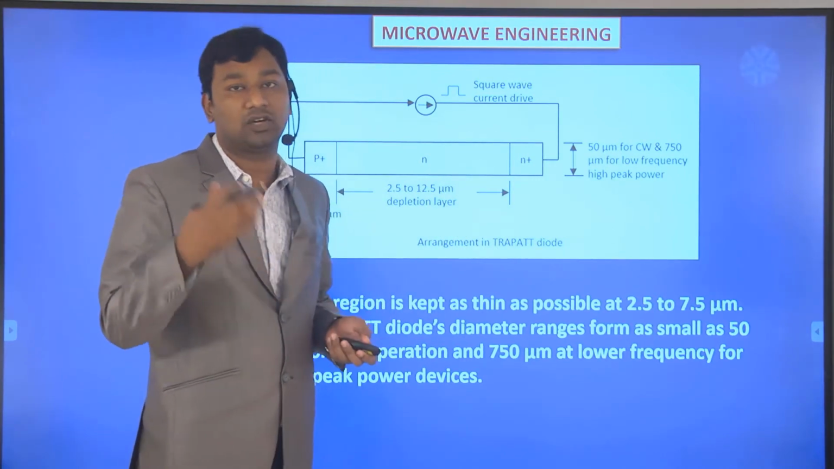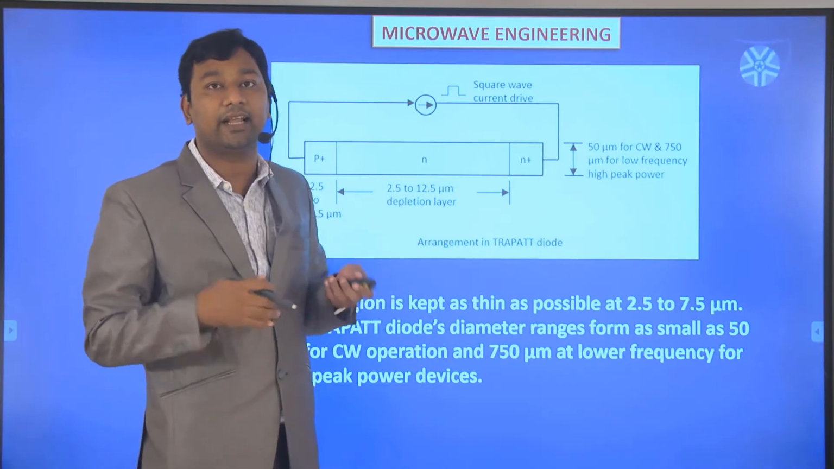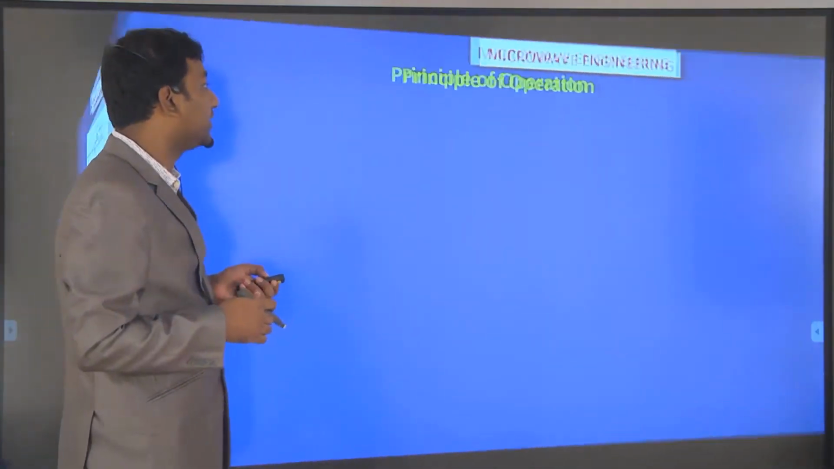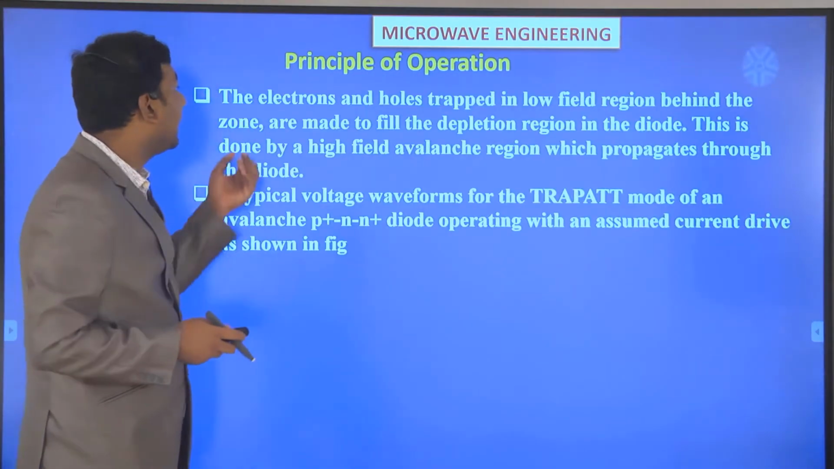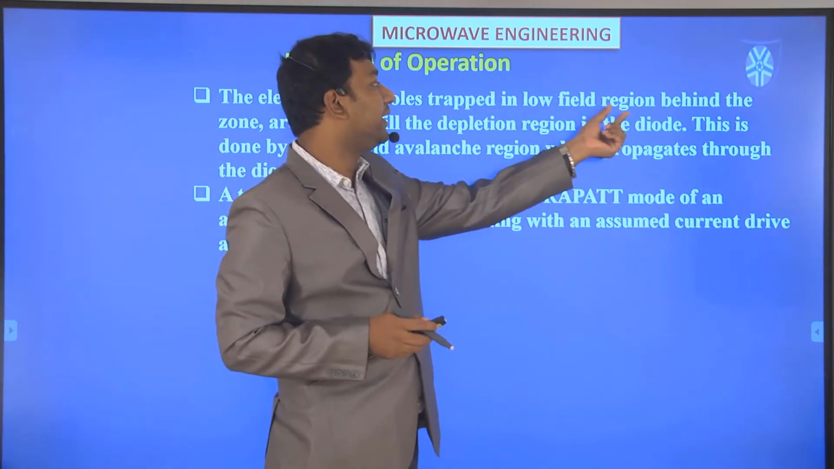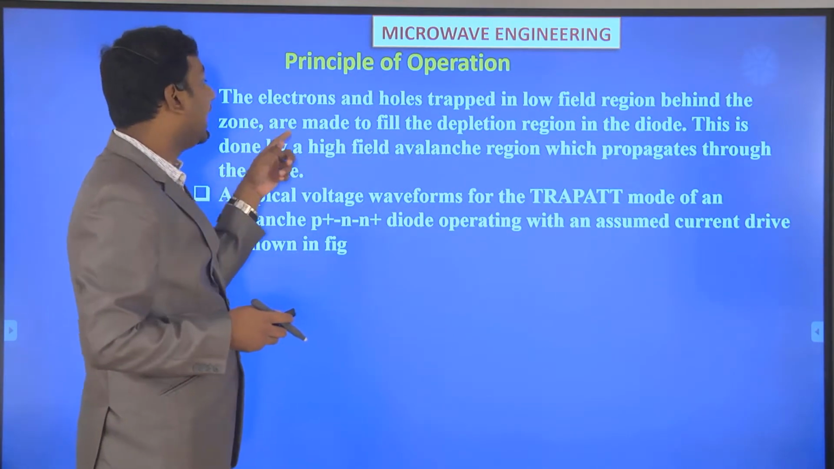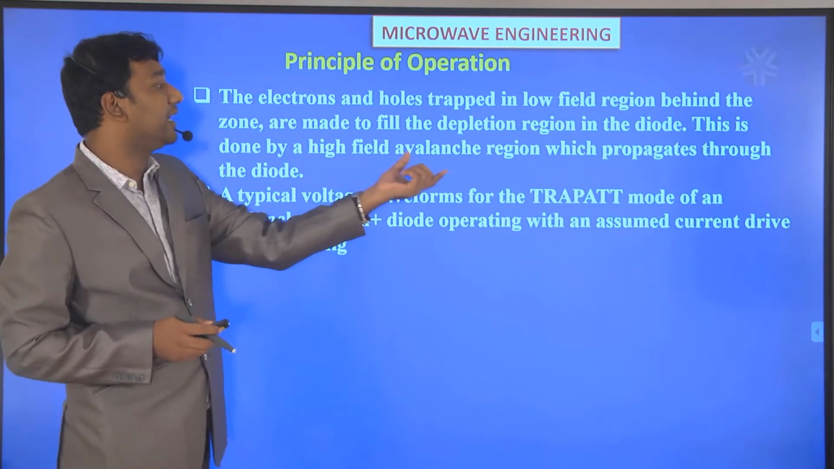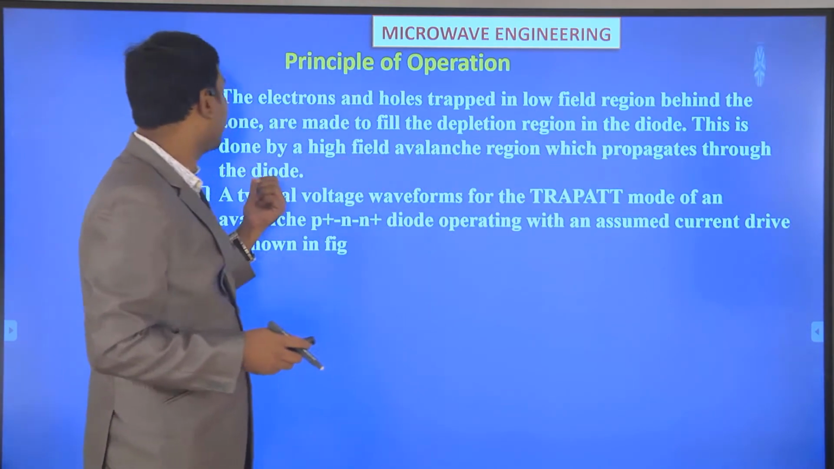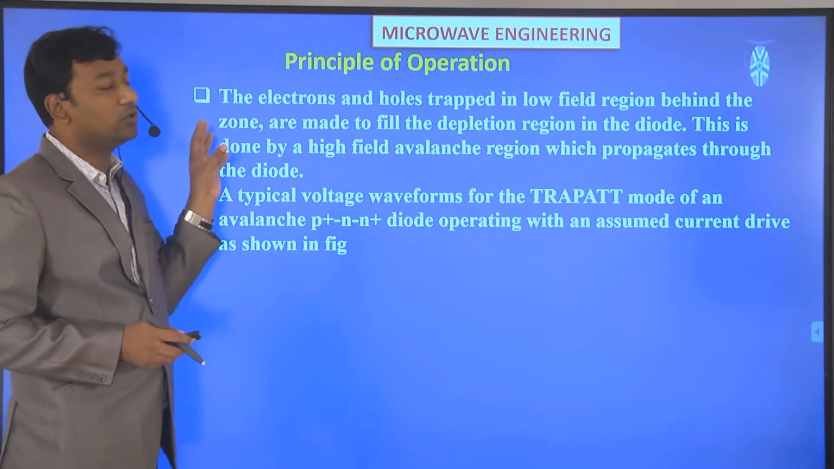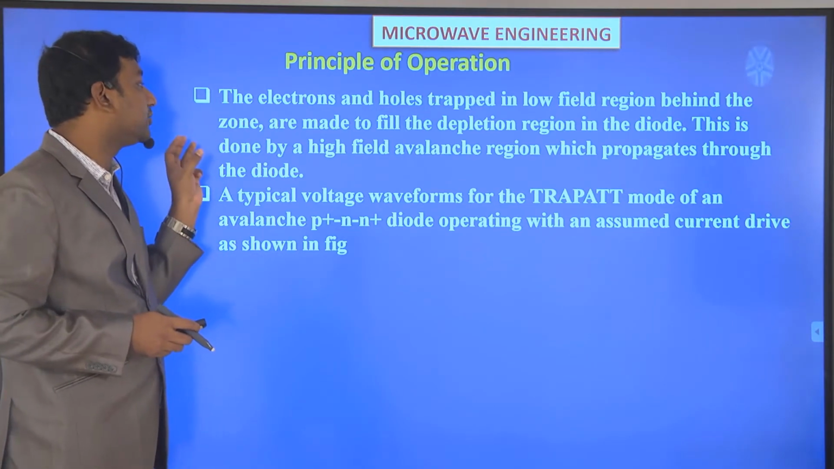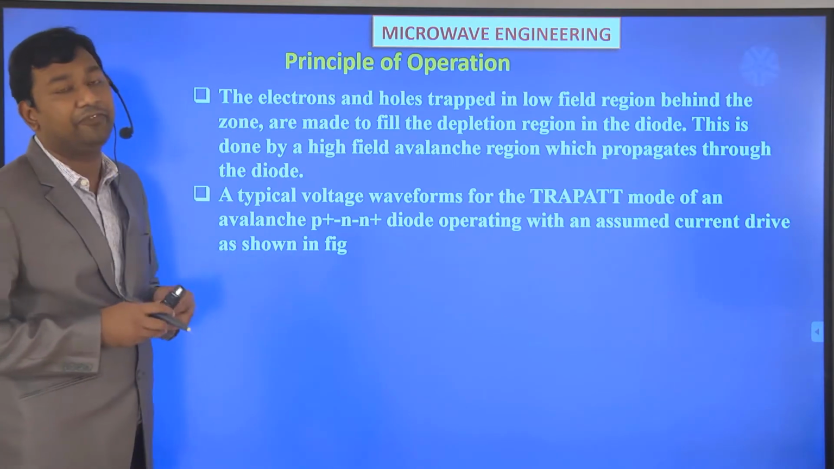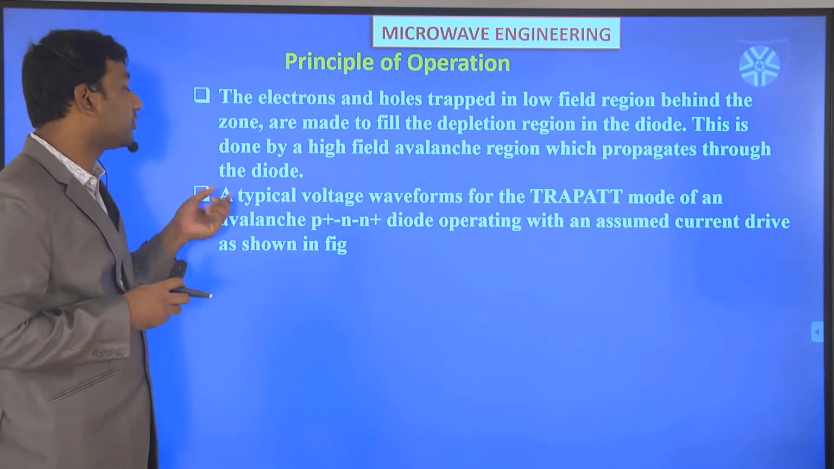So how does it work? We already mentioned that it is a high density thin layer avalanche, and its current density is very high. What is the principle of operation of the TRAPATT diode? The electrons and holes trapped in the low field region behind the zone are made to fill the depletion region in the diode. This is done by a high field avalanche region which propagates through the diode.